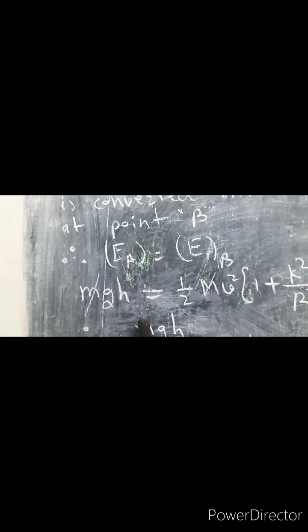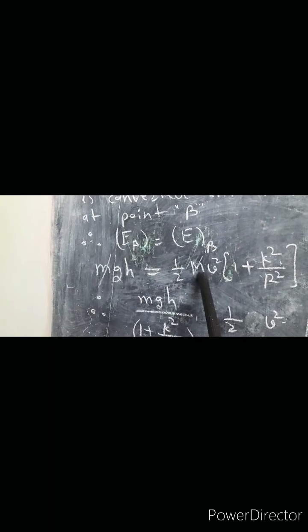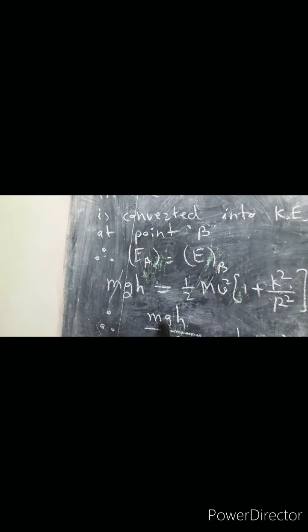At point A, energy is mgh, and at point B we have seen the expression 1/2 mv square in bracket 1 plus k square upon r square. We want to find out the expression for v square. This capital M and this small m are the same body moving from point A to point B, so they are equal and we can cancel them.